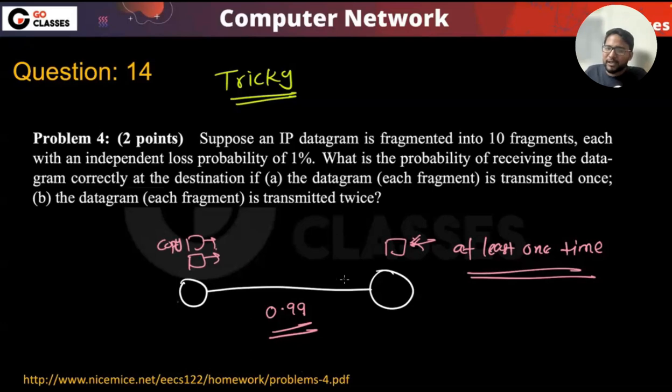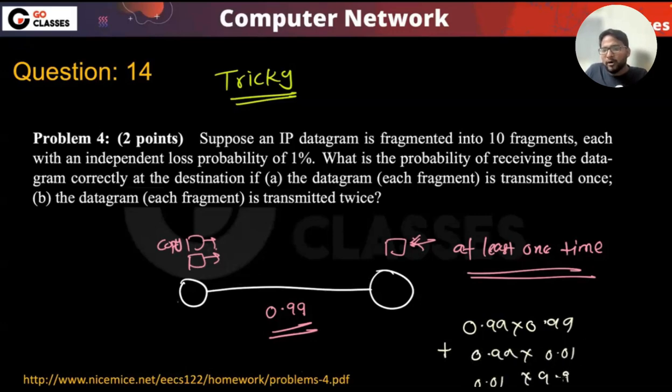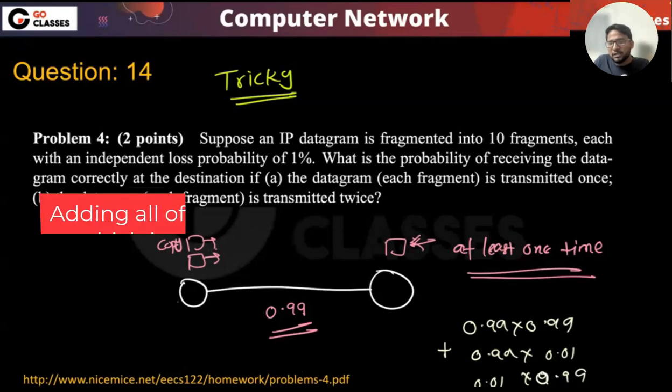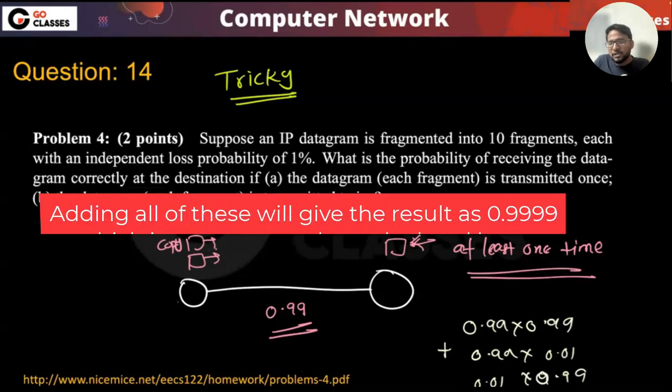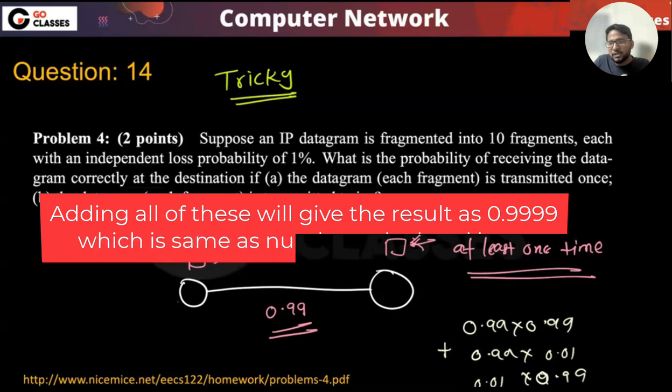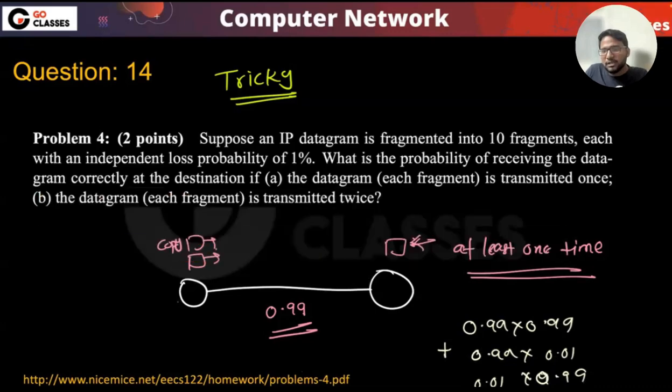You can definitely have cases like both reach, or this reaches and this doesn't reach. There could be cases like both reach, this is the probability, or one of them reaches and one of them doesn't reach, right? So you can add all of this. I mean, this is one way, but there could be a nicer way.